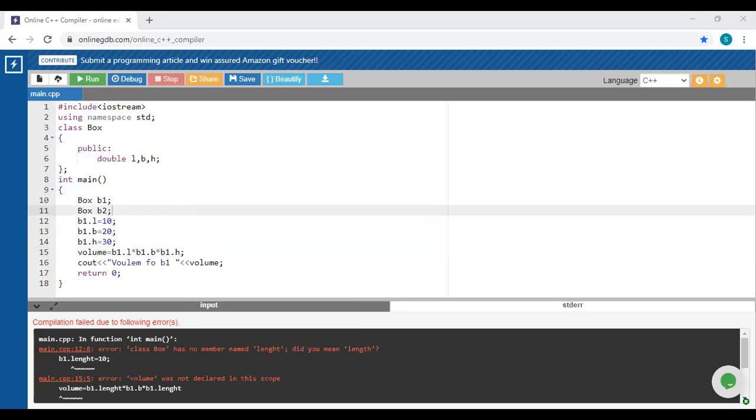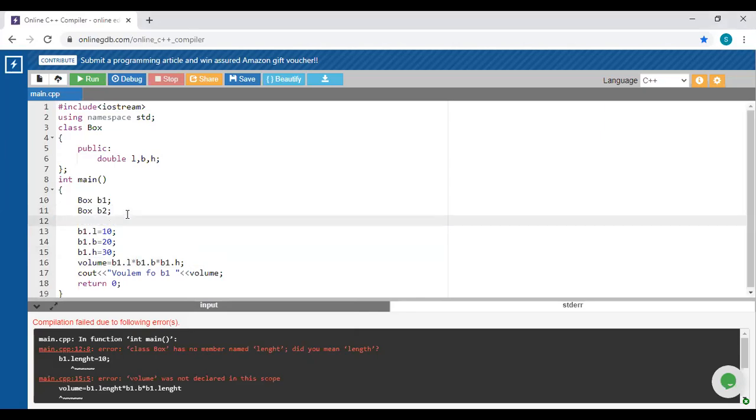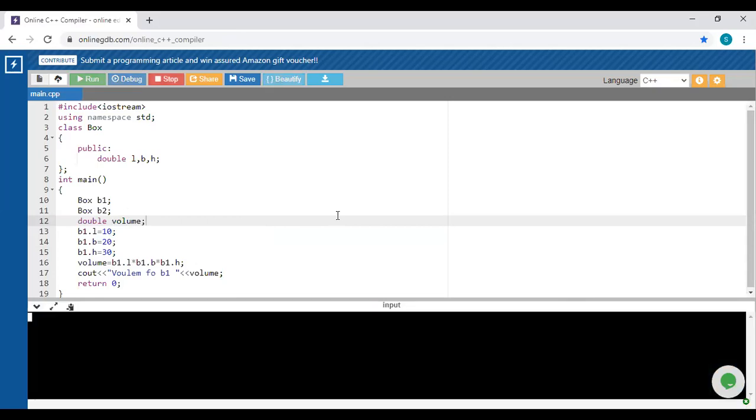What will happen here? We have to define that particular volume variable, because first of all we have to mention its type. But in the case of Python, you directly represent it as a variable. So here, b1.l, b1.b, and b1.h means it is going to multiply all these data members, which we have already declared as double.